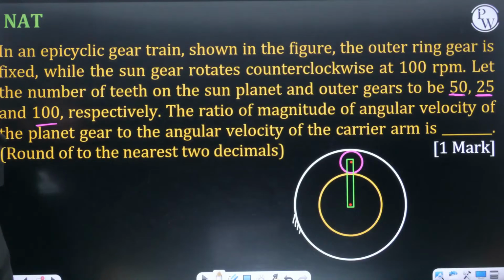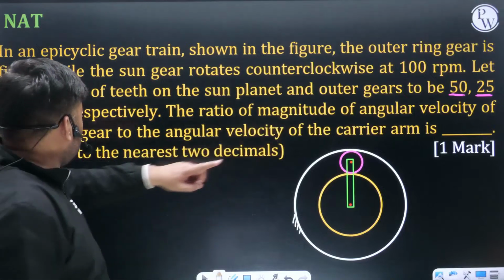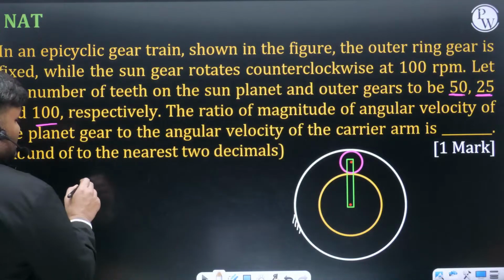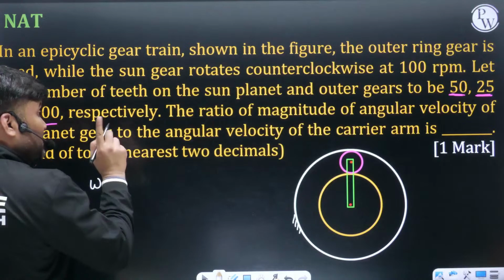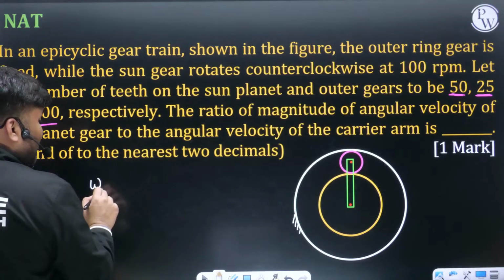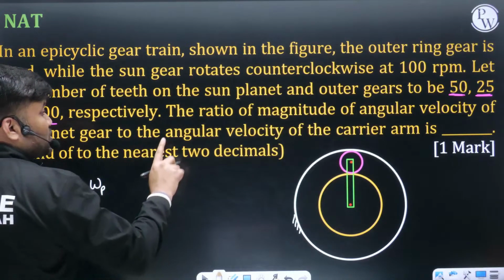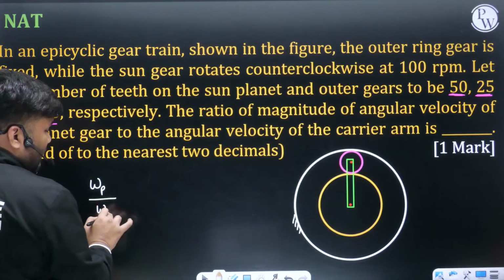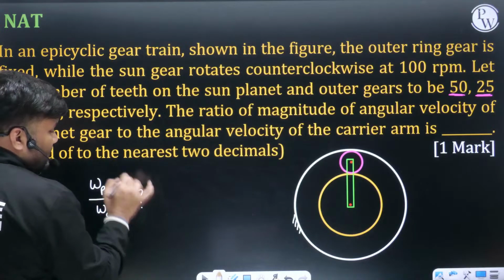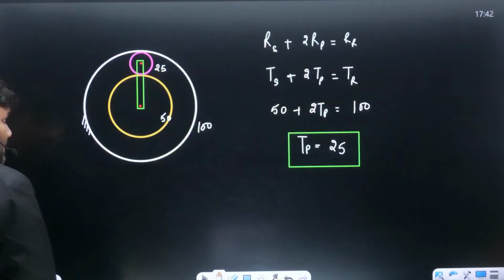What is being asked? The ratio of magnitude of angular velocity of planet, magnitude का ratio पूछ रहा है. Omega planet to the angular velocity of arm. This ratio they are asking. How do we calculate this, beta?